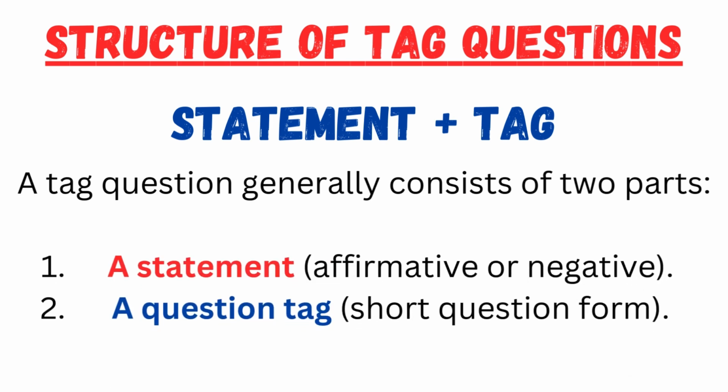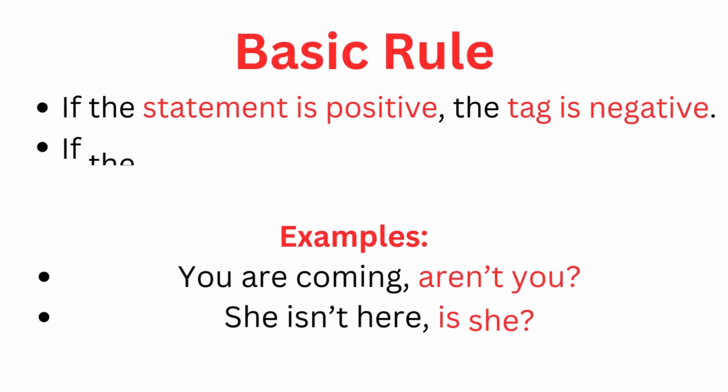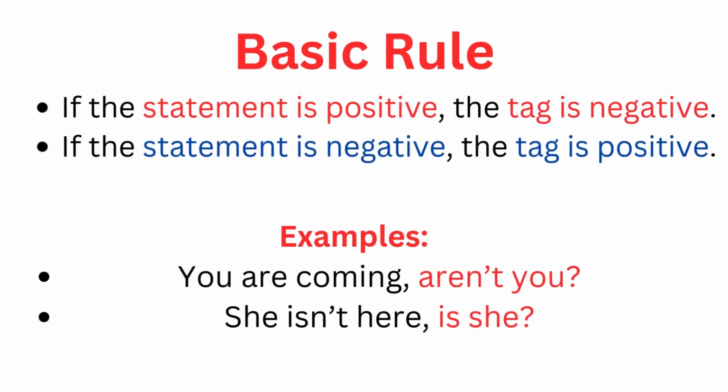A tag question generally consists of two parts. Number one, a statement, affirmative or negative. Number two, a question tag, short question form. What is the basic rule to form a tag question? If the statement is positive, the tag is negative, and if the statement is negative, the tag is positive.